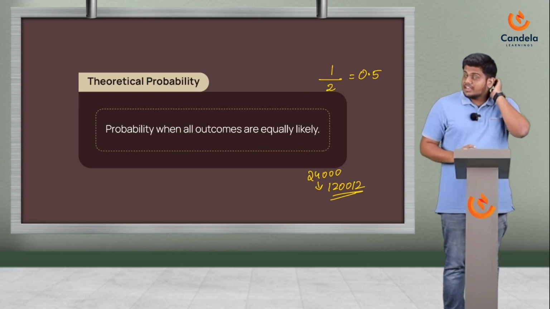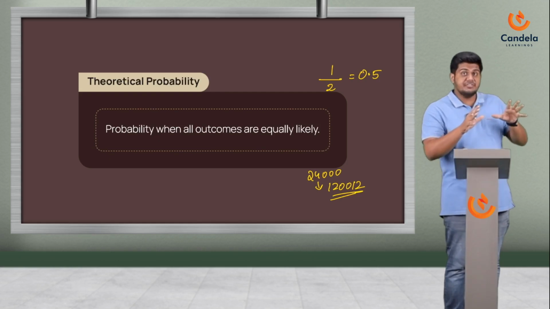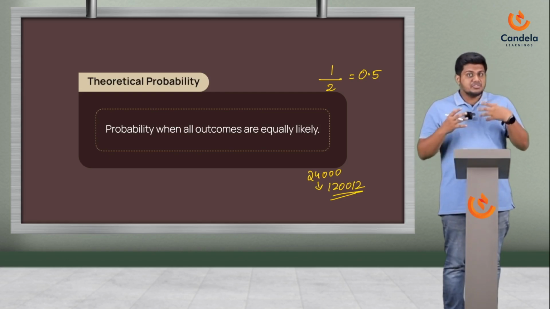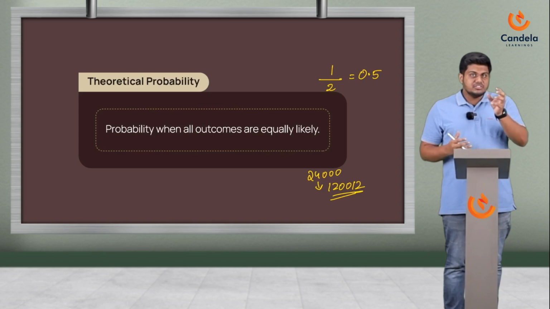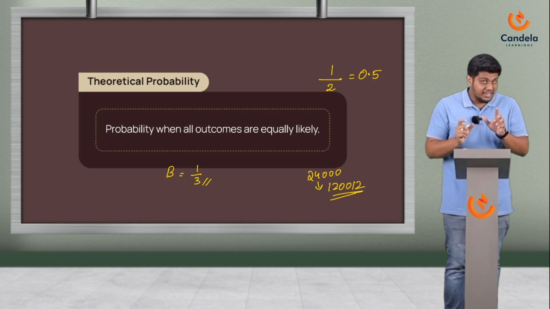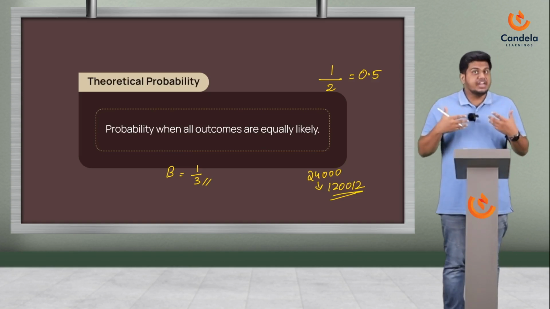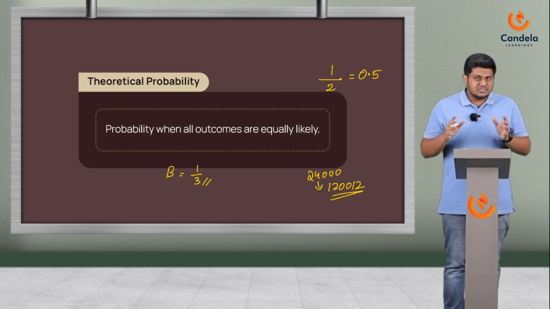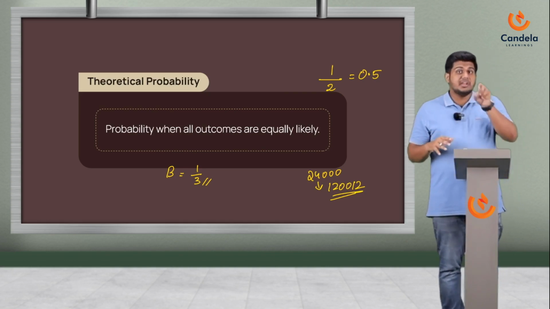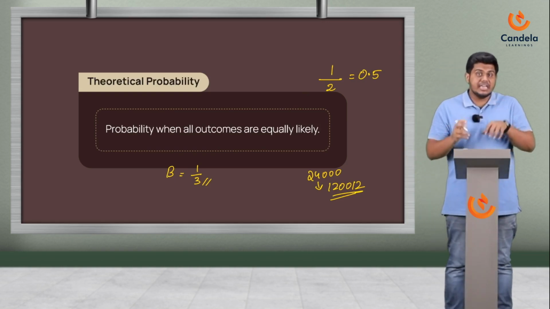Say for example, in the case of our first experiment, where we took three balls, one blue, one red, one yellow. What was the chance of getting blue? Three balls, out of which one ball was blue. So the probability for getting blue there was 1 by 3. What probability? Theoretical probability. When we did it experimentally, we got values ranging from 0 to I think 3 by 5, which is somewhere around 0.6. So this is the difference between theoretical probability and experimental probability, where we will focus mainly on theoretical probability in this chapter.